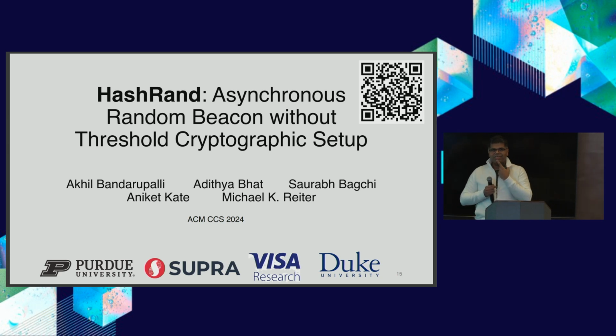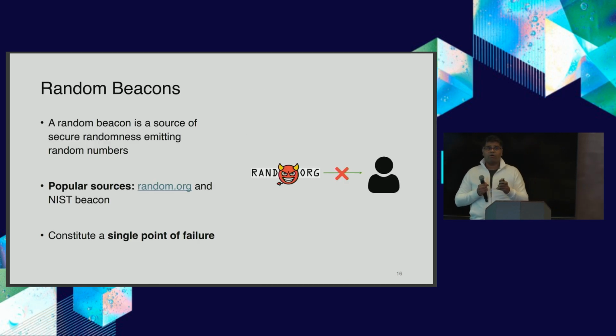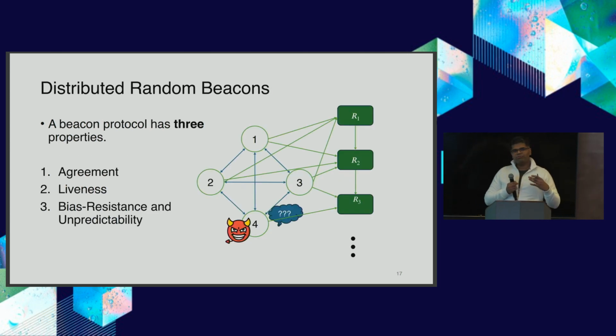So this is what we achieved last year, where we take one specialized MPC, which is generating a random beacon, and we try to build that protocol just in this lightweight cryptography domain and see what we observe. I assume everybody here knows what random beacons are, but just to give an idea, a random beacon is a source where you can generate secure randomness that you can use for all applications. And there are many applications in the blockchain space that all of you might already be aware of. There exist centralized, more like Web2 solutions, but a single point of failure is an issue for that. And that's the reason we have what are known as distributed random beacon protocols, where you do not trust a single party, but you work in a distributed setting.